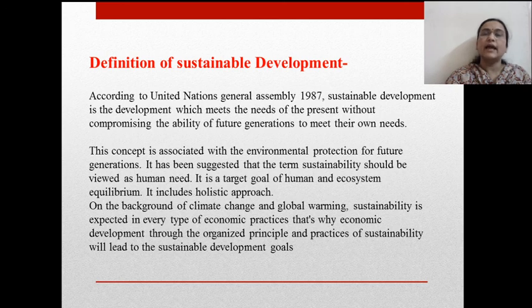functionalized in agriculture as well as in the industrial sector as well as in the financial sector. Minimum use of electricity, minimum use of paper. These are also important practices related with finance and industrialization. Same like that, in case of agricultural development, in most of the traditional farming cases, various practices were sustainable, which were leading to the protection of environment.